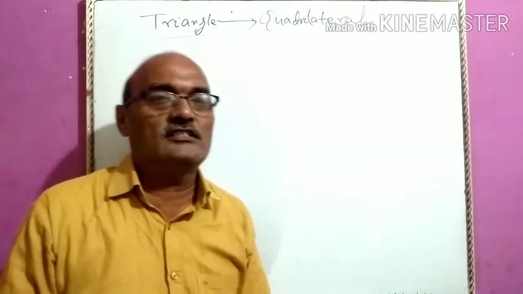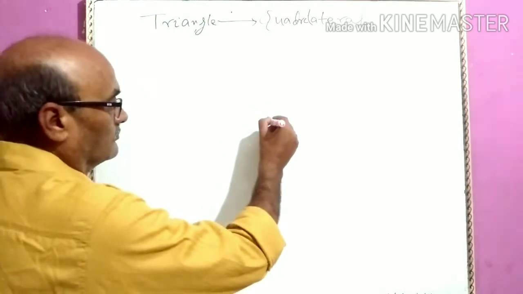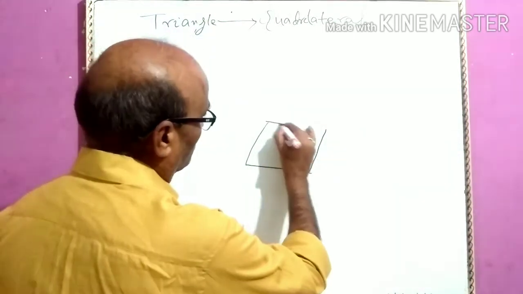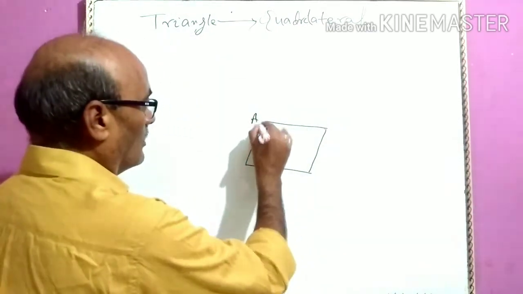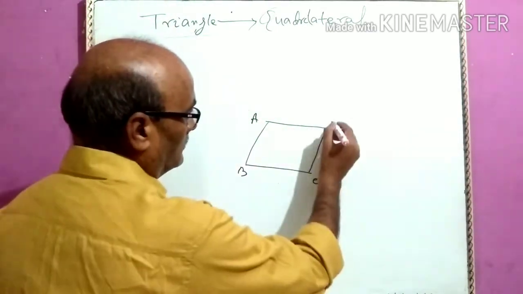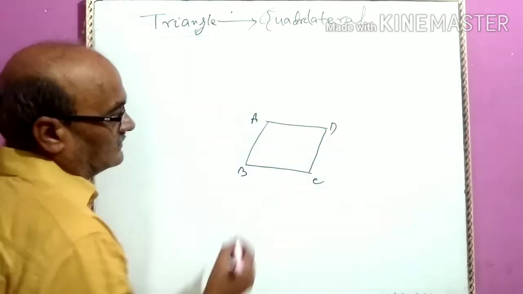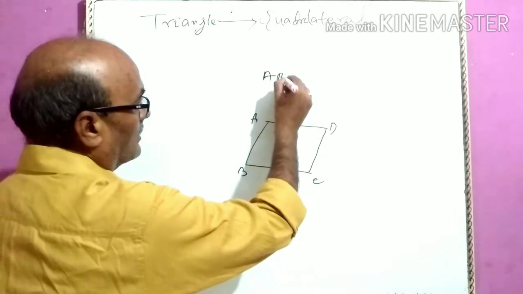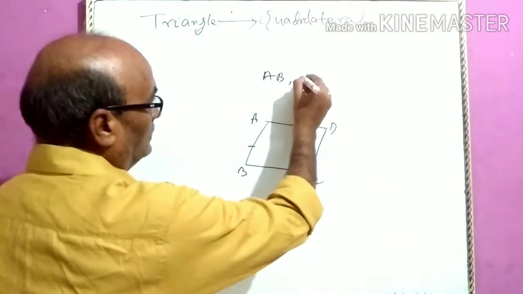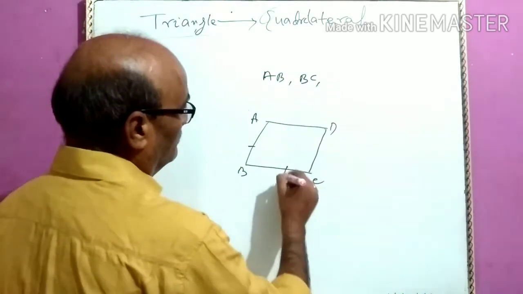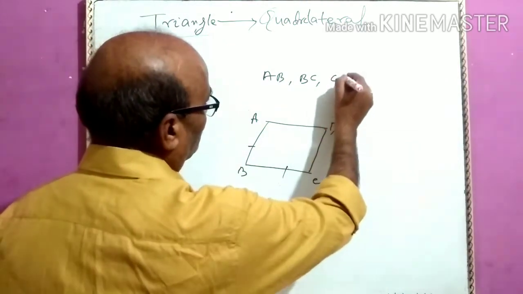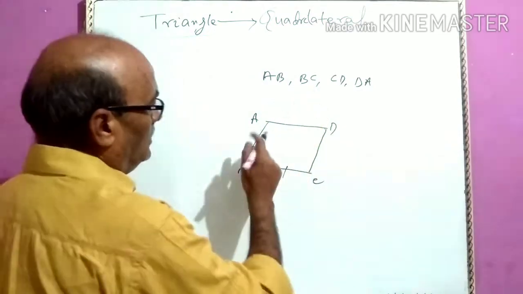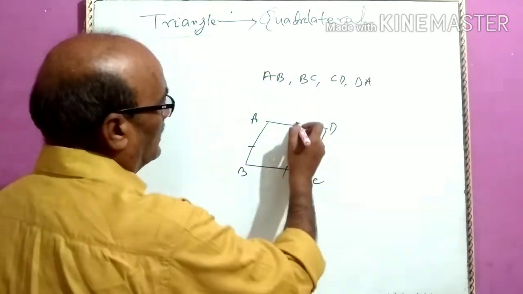In a quadrilateral, there are four sides: AB, BC, CD, and DA.